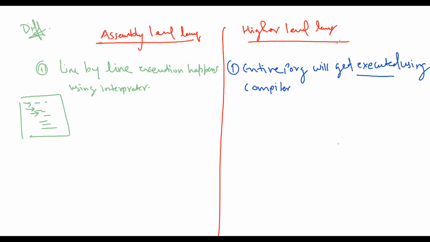The entire program will be checked for syntactical errors and everything in one go. Line by line execution does not happen over here.